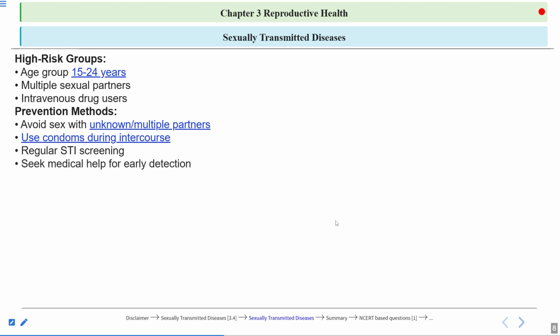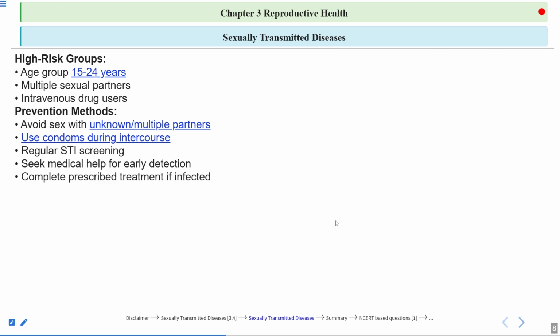Now, seek medical help for early detection. If the person feels they have symptoms of STDs, then they should take medical help for early detection of the disease. This will help that person, and this will also help in preventing the transmission of sexually transmitted diseases.